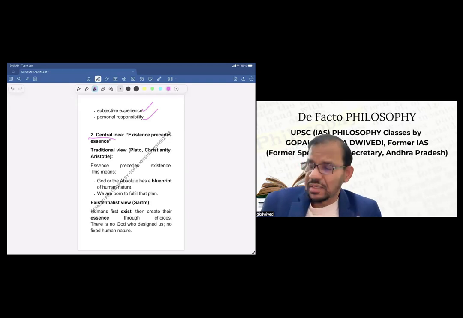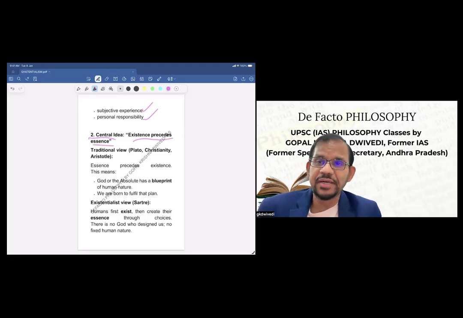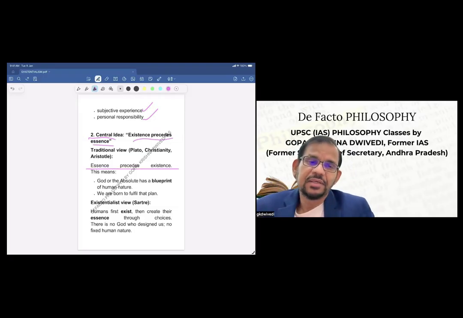So what is the central idea of existentialism? The idea is that existence precedes essence. Now this is just the opposite of the traditional view. What is the traditional view? Essence precedes existence. So there are basically two things. One says essence precedes, another says existence precedes.